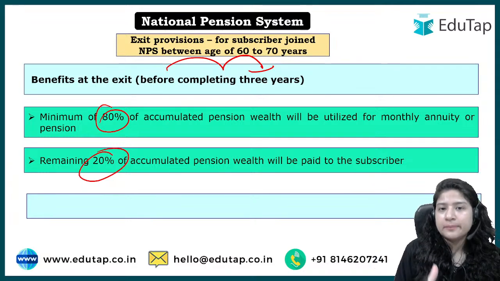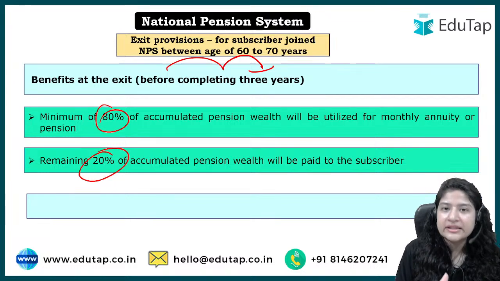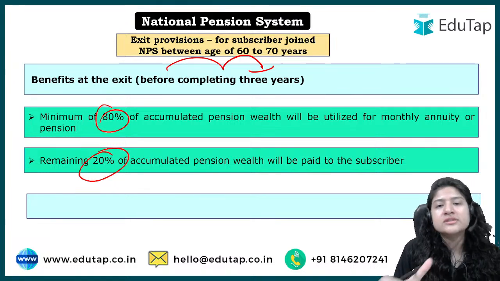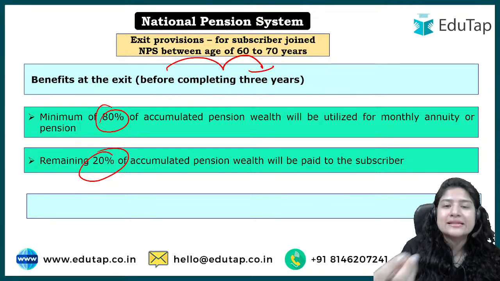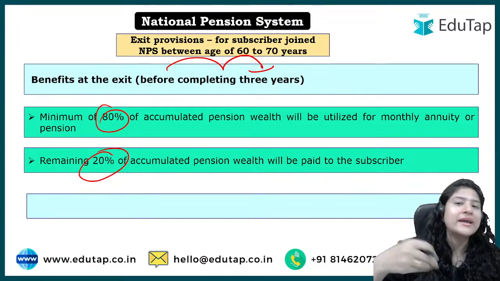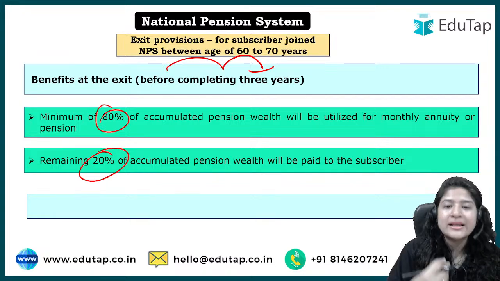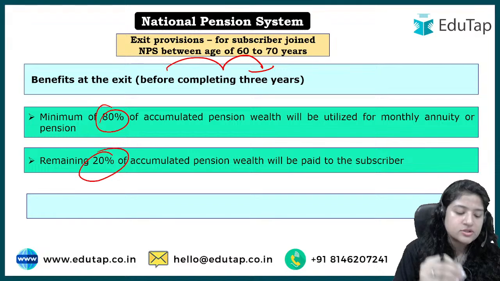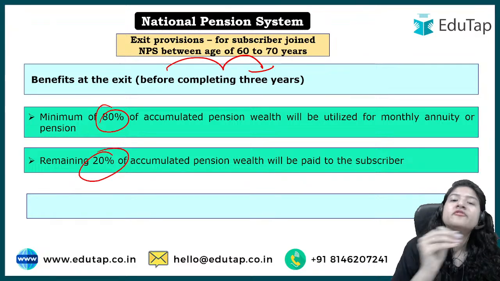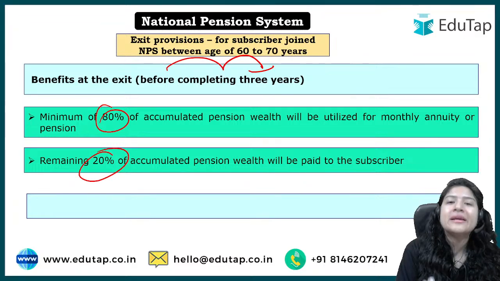So for subscribers who have joined this particular scheme between 60 to 70 years, the normal exit is after 3 years, not 10-15 years. The normal exit is after 3 years, and then they will get the ratio of 60:40. However, before that they can do a premature exit.